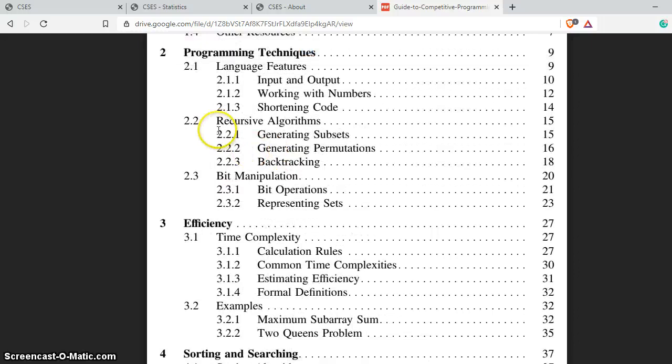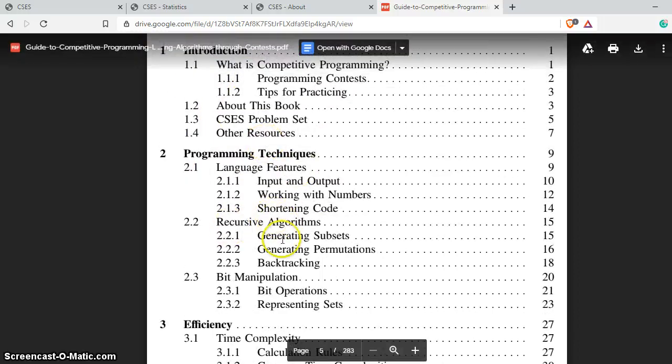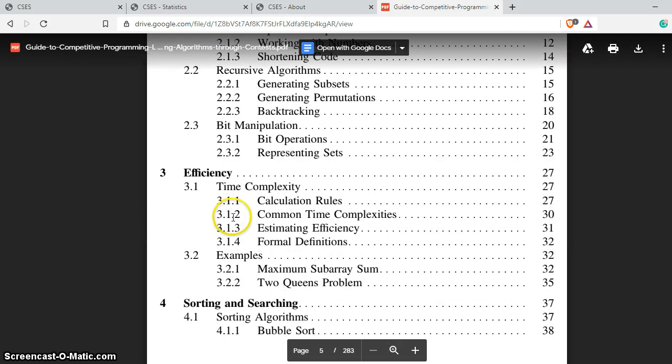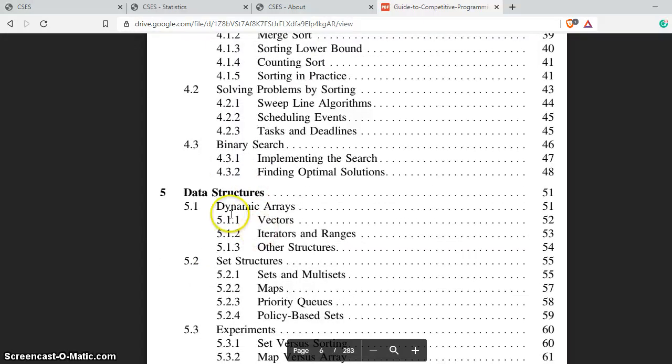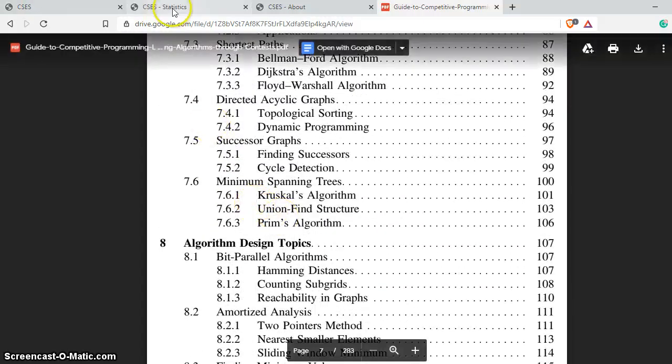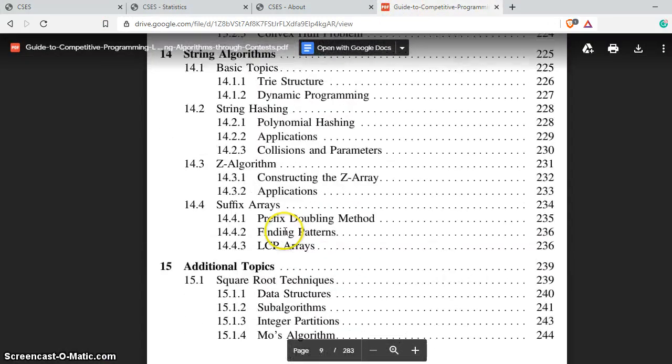And you see that it has recursion, bit manipulation, efficiency, how to improve your efficiency with these algorithms, sorting and searching, data structures, dynamic programming, graph algorithms. So you see it is almost aligned with this website, right? So please make sure that you make the best out of it.